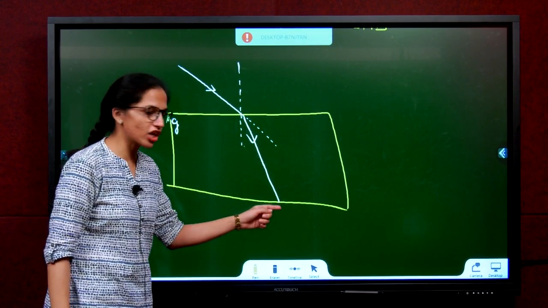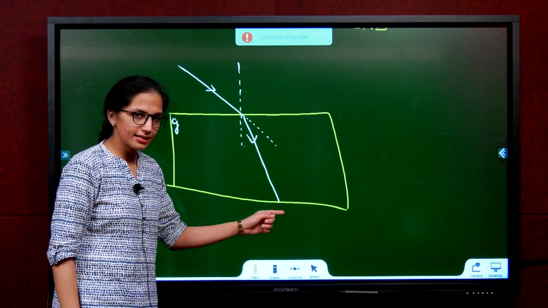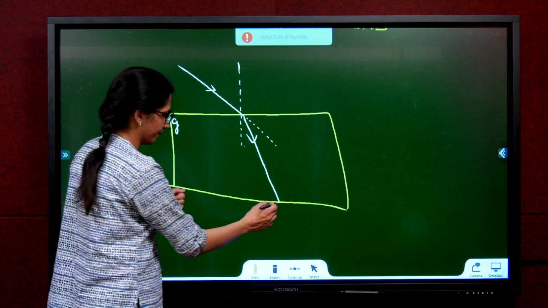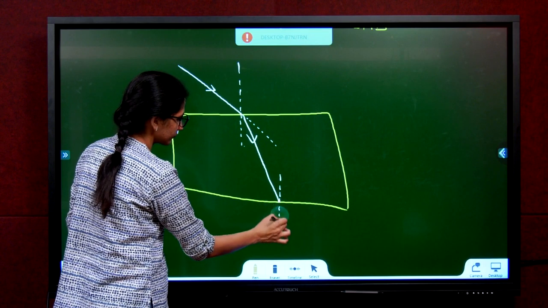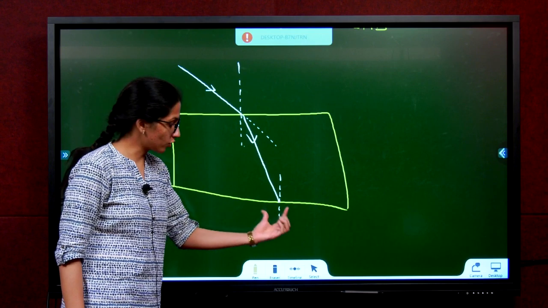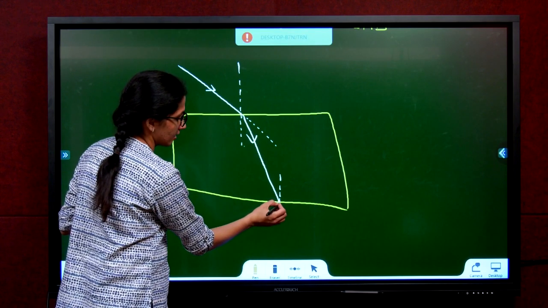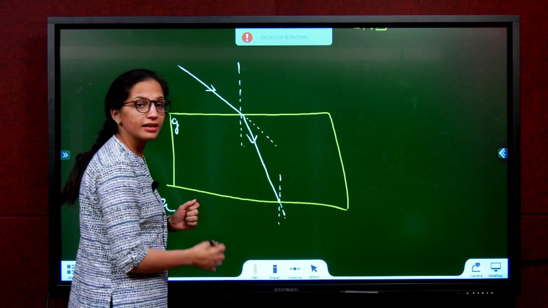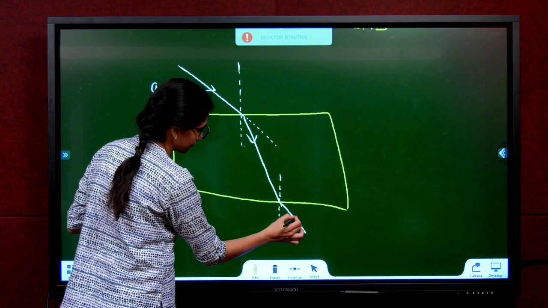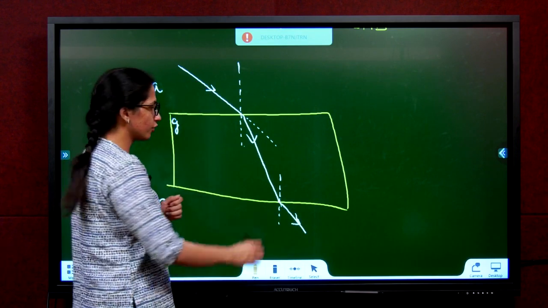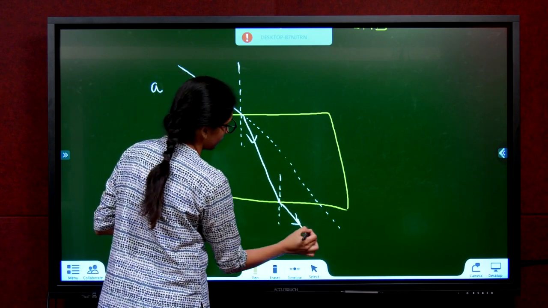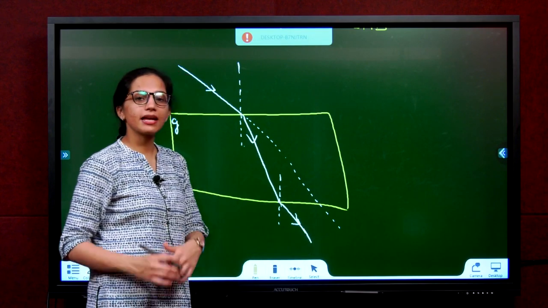Now again there is a change of medium. Now it's going from glass to air. It is entering a rarer medium. Draw normal. It had to go like this, but it bends away from the normal. If you extend this line, you will observe this ray and this ray are parallel.